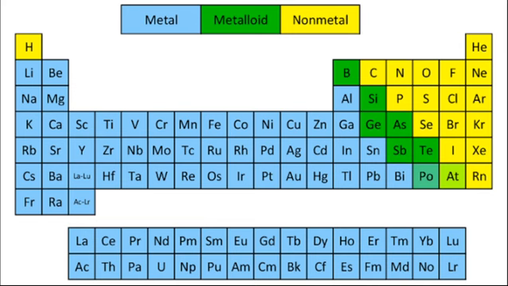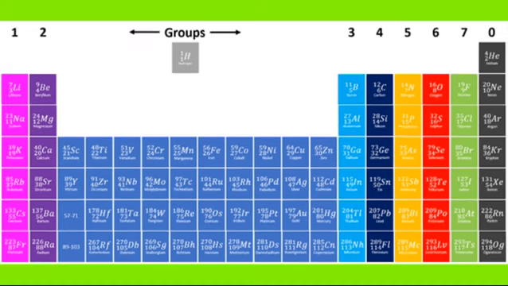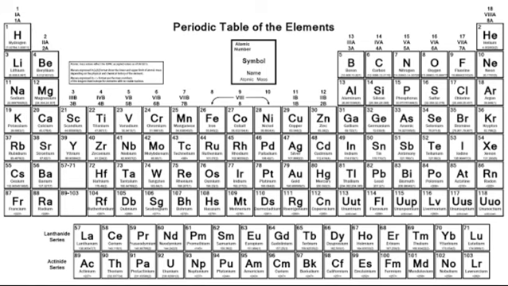Then we also can classify the periodic table based on the groups of elements. Like I mentioned earlier, the vertical columns of the periodic table represent the groups. And at your level, actually there are two different groupings. There are ordinary groupings, that's group 1A, group 2A, group 3A, group 4A, which are the groupings that we are going to talk about today.